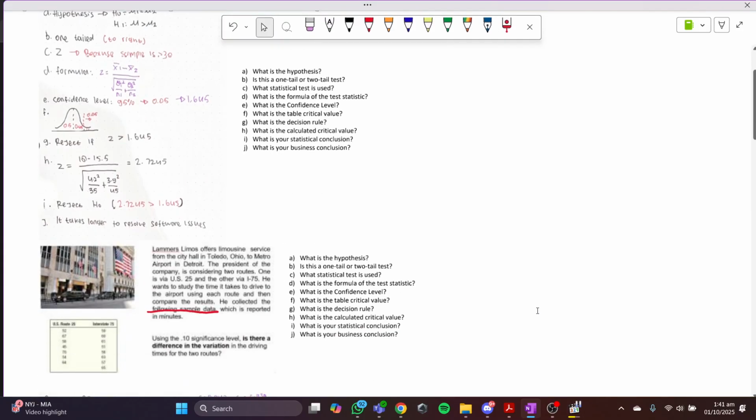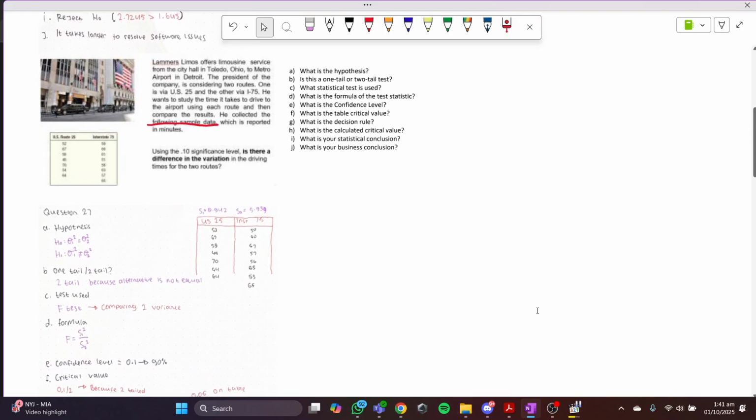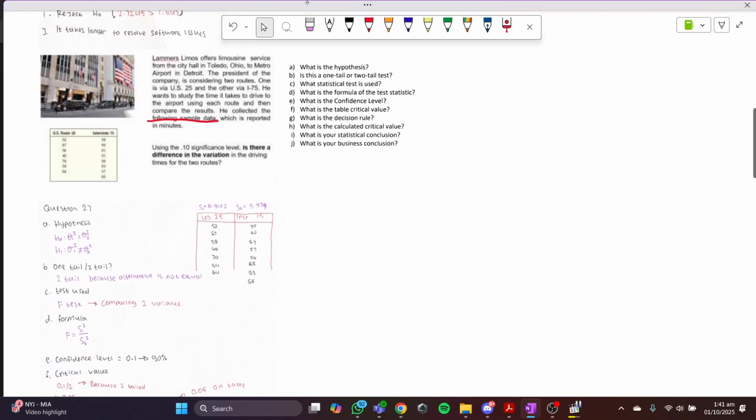Okay, now for the next number, it's about a limousine company from the airport, from the city hall to the metro airport. There are two routes, Route 25 and Interstate 75, and these are the sample given. We have like 7 here and 8 here, so it's different.